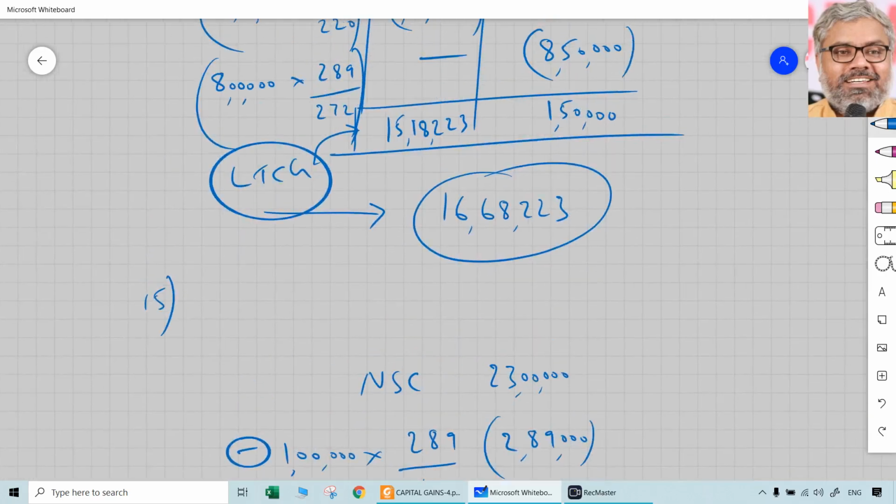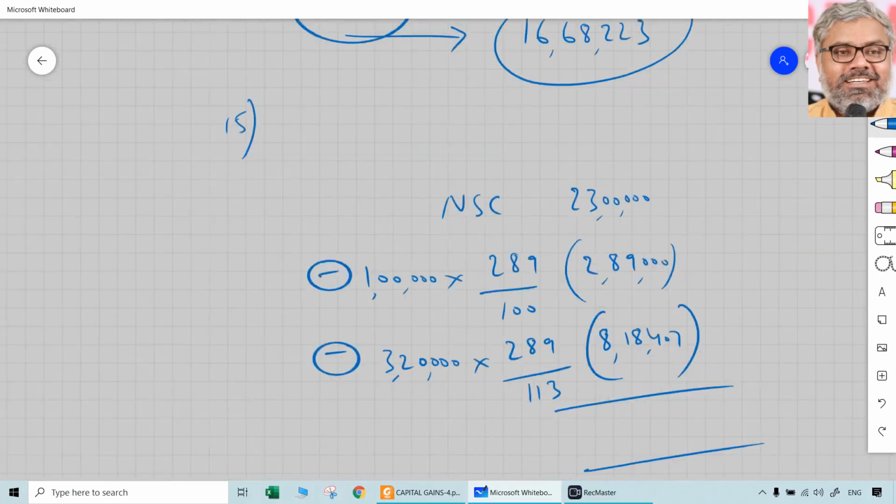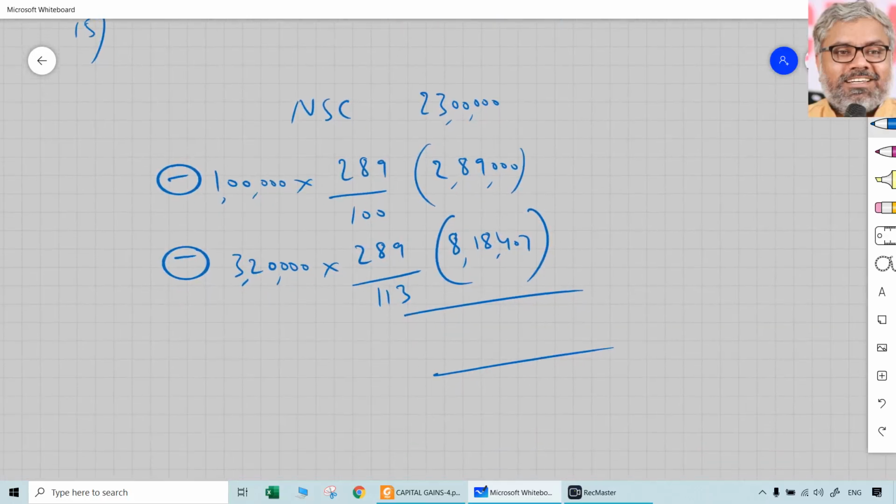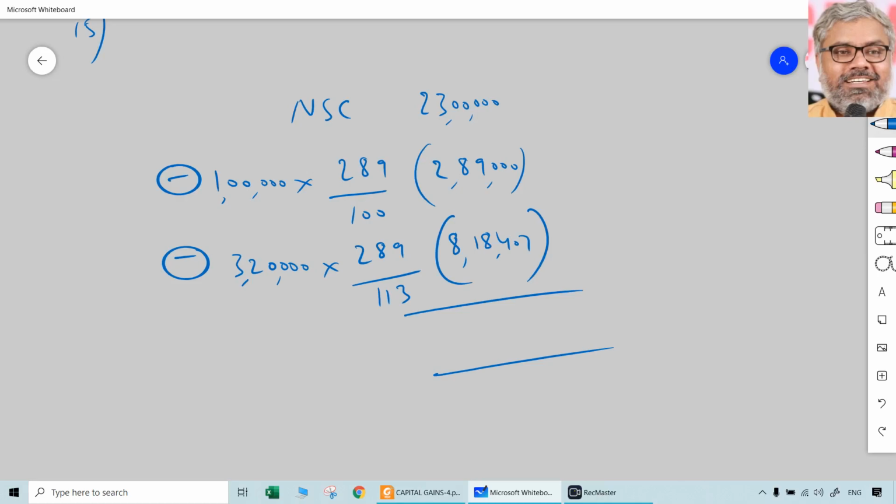Now, why did we take land and building separately there, but here we are not taking them separately? Because there the value was available separately, given in the question. Here it is not given in the question. When a building is sold, the land under it also will be sold automatically. If you can separate it, if it is given in the question, we can separate it. Otherwise, you don't need to. Land is cost of acquisition, building can be taken as construction, as cost of improvement.